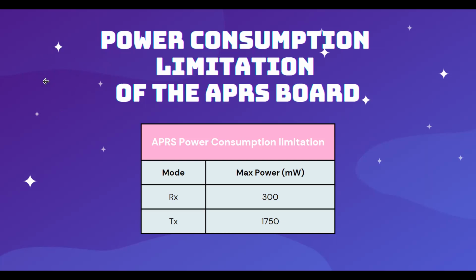As you saw before in the ICD, the RX power availability was about 200 milliwatts. But since we have been running new simulations and also designing, of course we want to give you as much power as possible, but we also try to solve the many constraints we have in the design of the satellite.